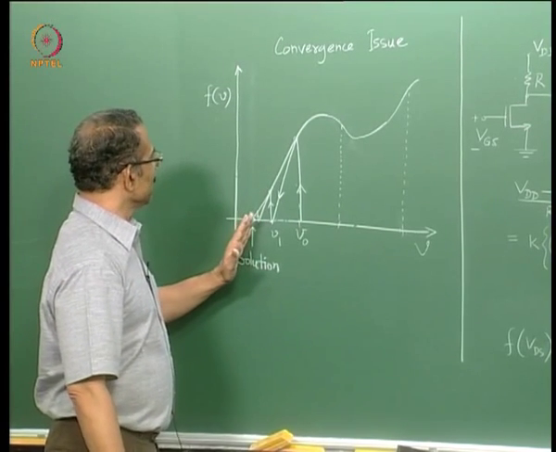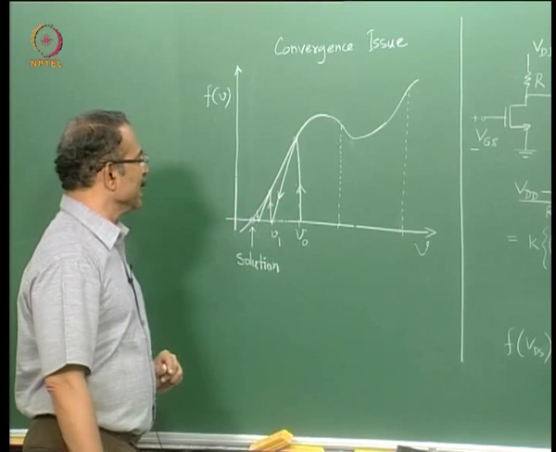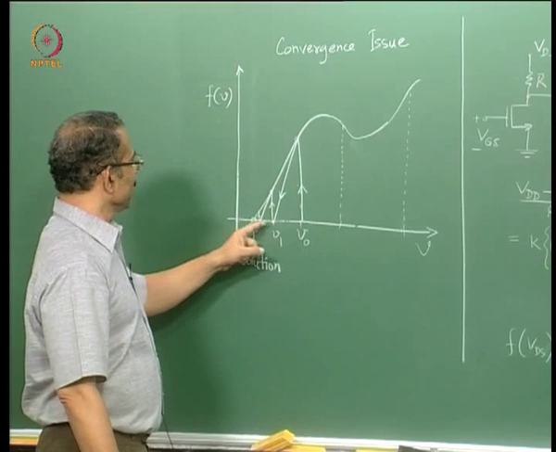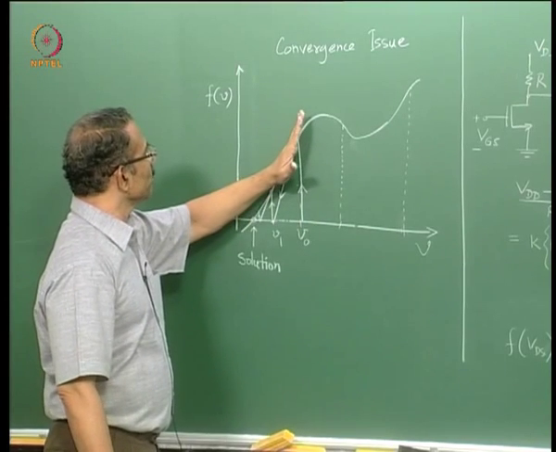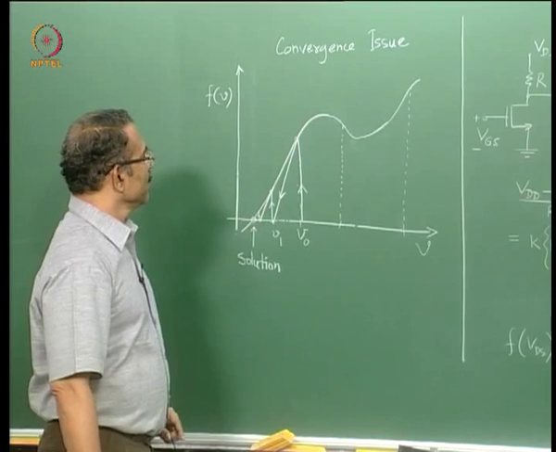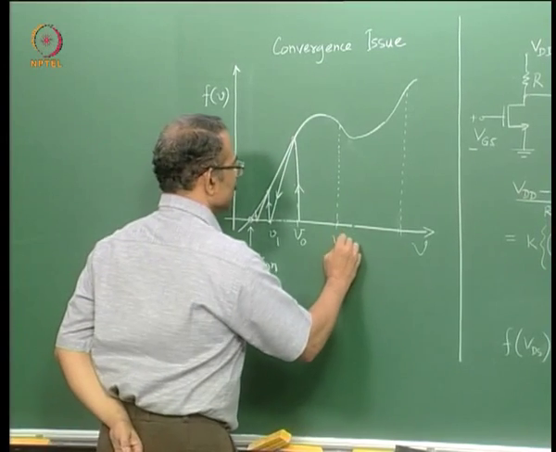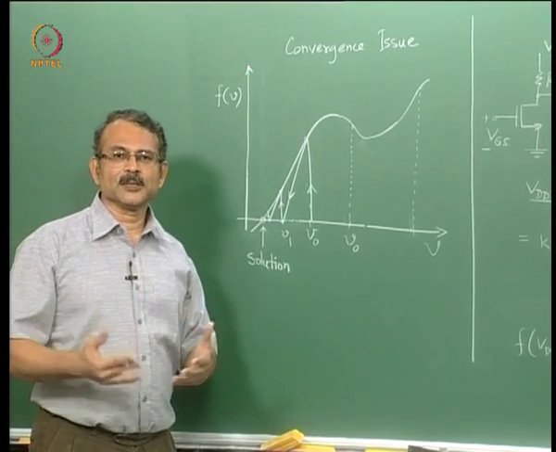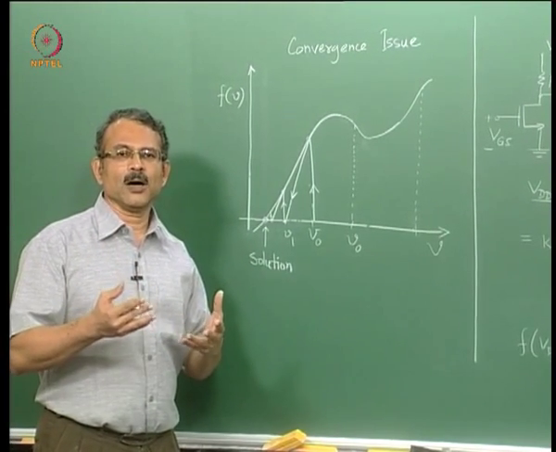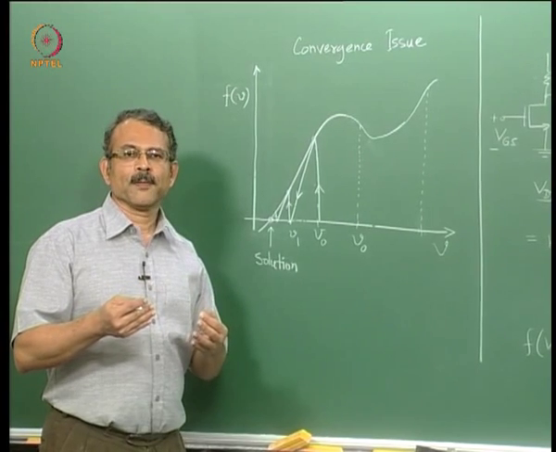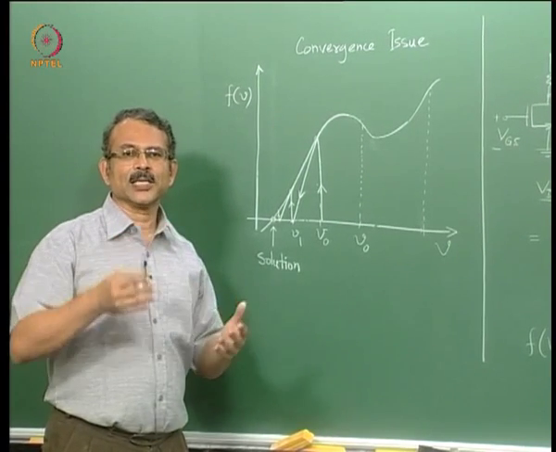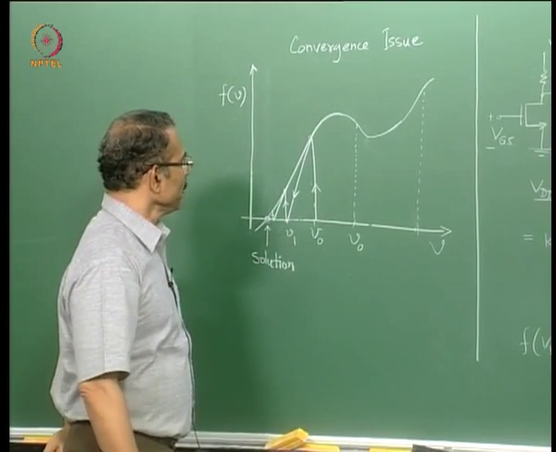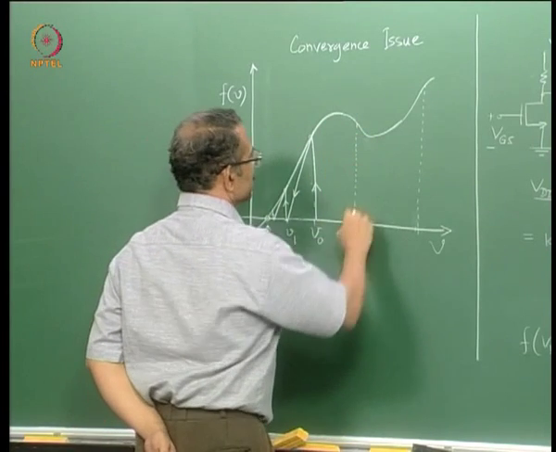So now you can see that the solution according to this Newton-Raphson technique depends on the initial guess. The number of iterations required depends on the initial guess and it depends on the slope of the curve, you can see that clearly. Supposing my initial guess was this in some case. After all, when a complex circuit is being solved, I do not have much control on the values that are going to be present at the various nodes and in each iteration. So I do not have much control over the initial guess, let us say, and it turned out to be this for this kind of a function.